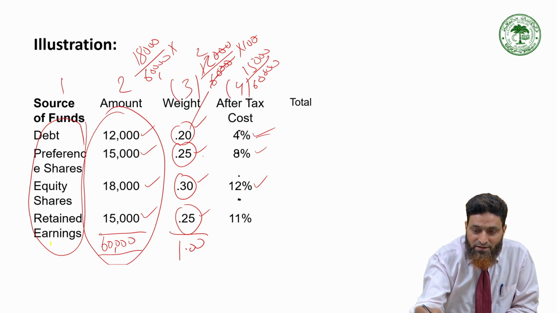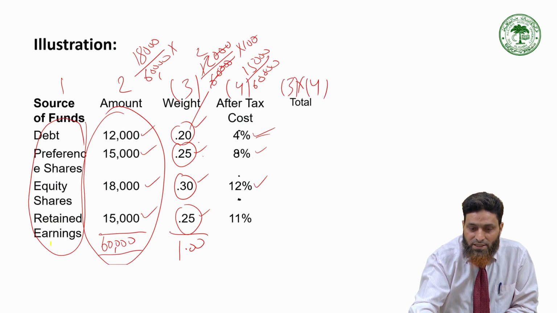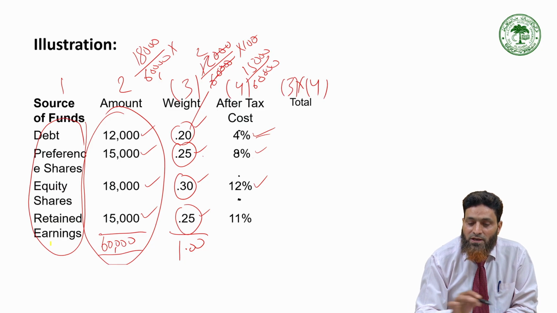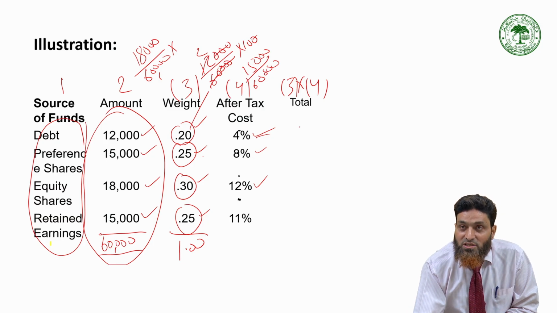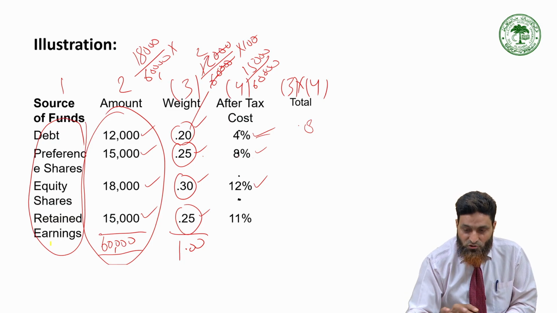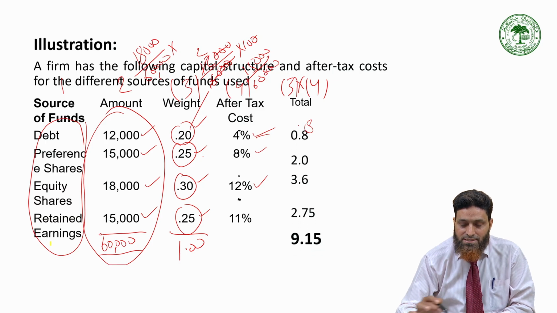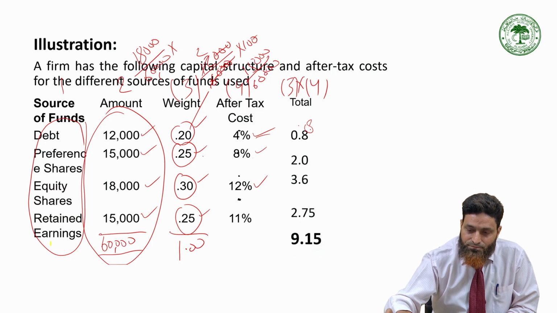How to find the total? 3 multiplied by 4. So 0.2 is multiplied by 4, and it will be 0.8. Similarly, 0.25 multiplied by, so you can see like this, it is 0.8.